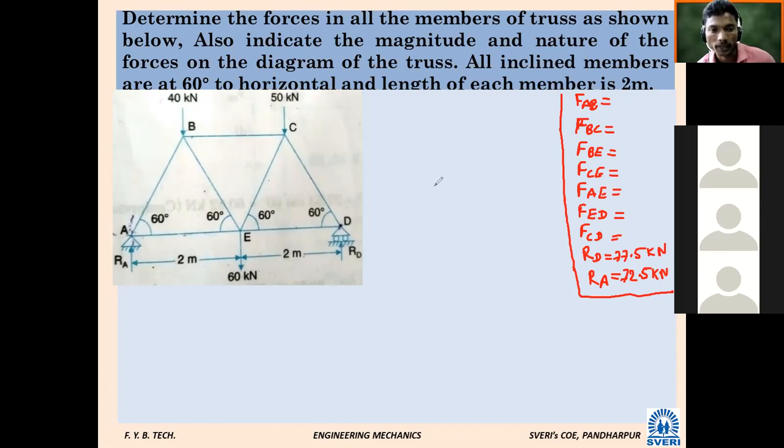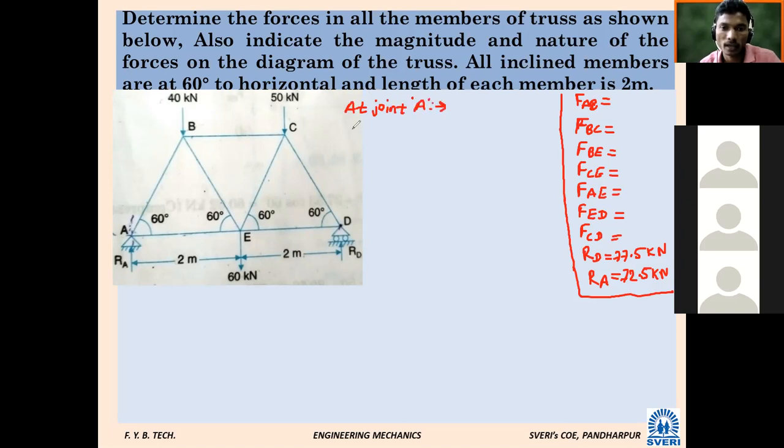If you consider point E, how many unknown forces will be there at point E? Four. I am saying the middle point E, not D. Four different forces are there, which are not possible to solve. So consider joint A. Now one by one we have to consider and draw it.